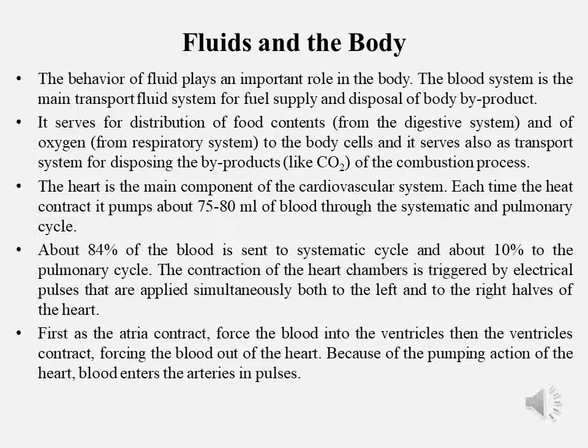The heart is the main component of the cardiovascular system. Each time the heart contracts, it pumps about 75 to 80 milliliters of blood through the systemic and pulmonary cycle. About 84% of the blood is sent to the systemic cycle and about 10% to the pulmonary cycle. The contraction of the heart chambers is triggered by electrical pulses that are applied simultaneously both to the left and to the right halves of the heart. First the atria contract, forcing the blood into the ventricles, then the ventricles contract, forcing the blood out of the heart. Because of the pumping action of the heart, blood enters the arteries in pulses.